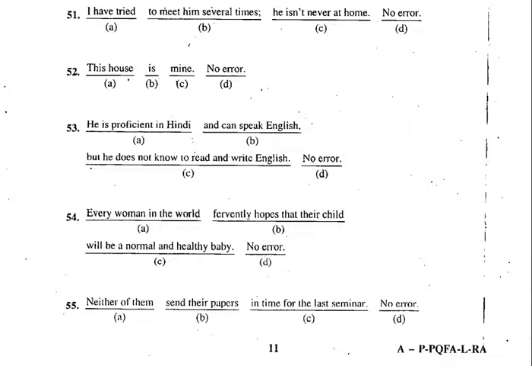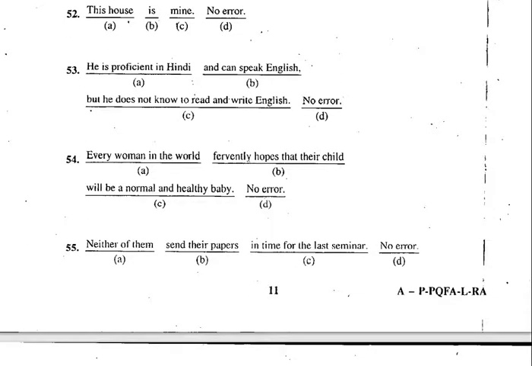This house is mine, no error. This is my house, no problem. This house is mine, no problem. Then what is the answer? The answer is no error. So this is an absolutely correct sentence. This house is mine. You can say this is my house. That is correct. But here nothing is wrong. This house is mine. Mine is a possessive pronoun, after which the noun will not come. You got it? So mine is correct. You can't say mine house. You have to say my house, or this house is mine. Correct. So let's go to the next one now.